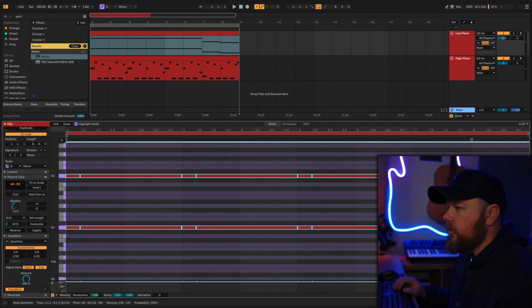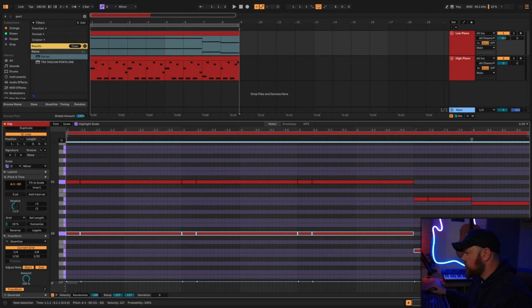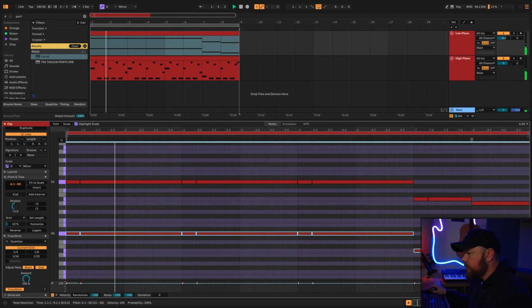So back on this low piano, I think I want to drop it down a little bit further, just to make it a little bit darker. Then we can take the lower notes and bring the velocity down a little bit. I think that sounds better now.